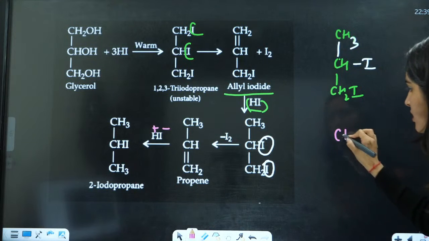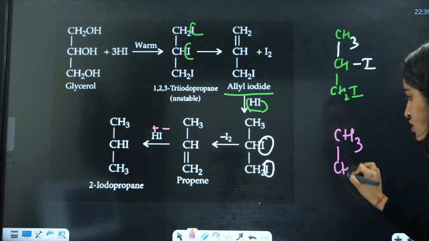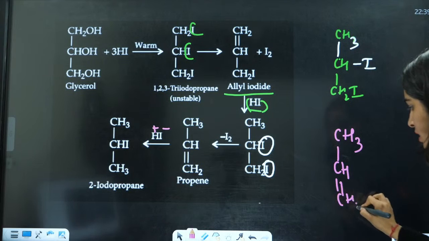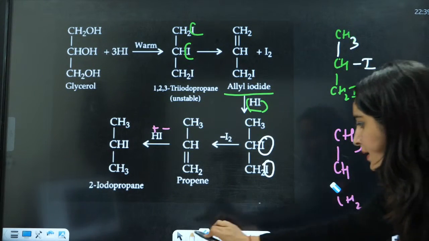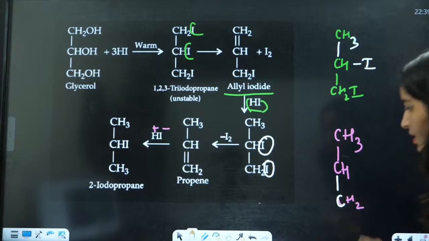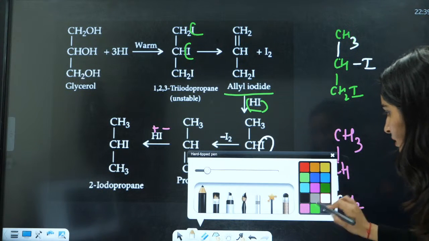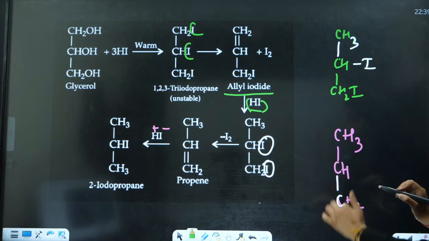I'm writing it down here. This is CH3, this is CH, this is the double bond, this is CH2, right? Again, this pi bond will break here and you will have a single bond. Now you will have positive here or here.